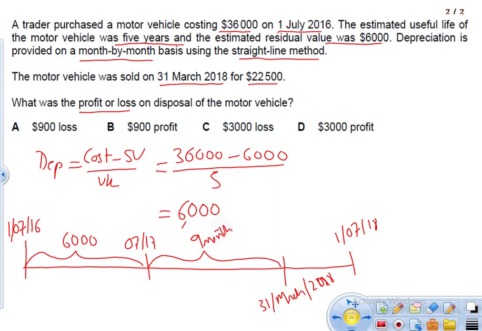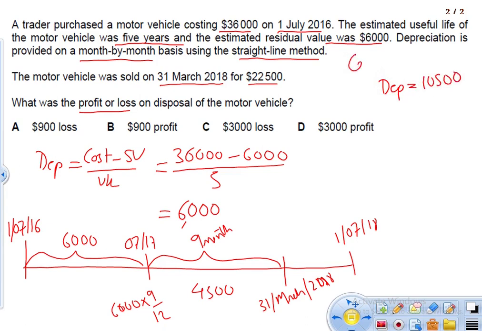6,000 is the depreciation for 1 year, so for 9 months it is 6,000 times 9 divided by 12, which gives 4,500. The total depreciation charged is 6,000 plus 4,500, which is 10,500.